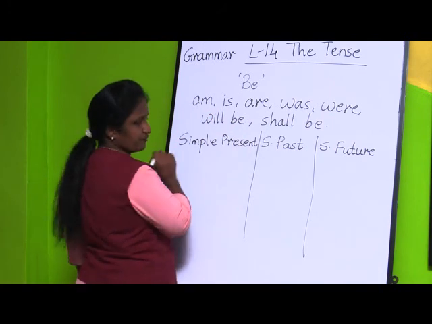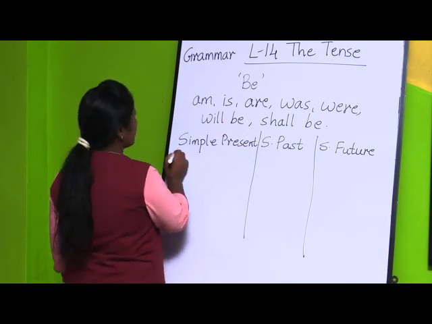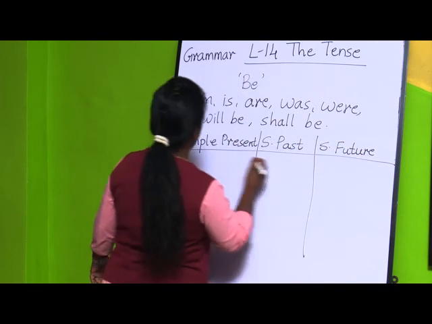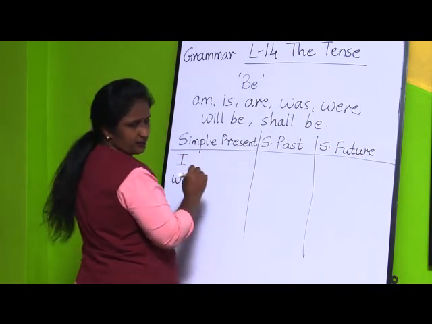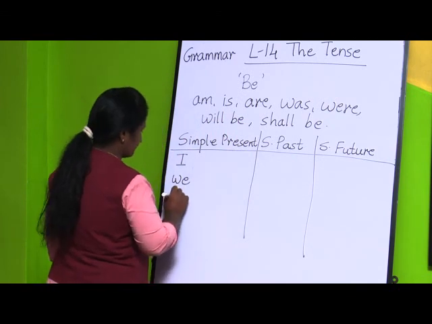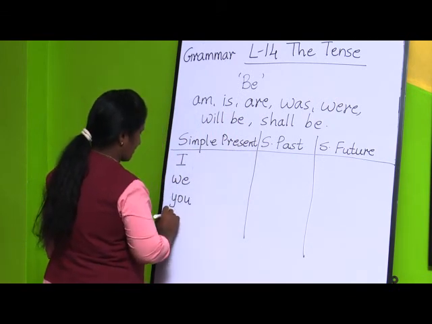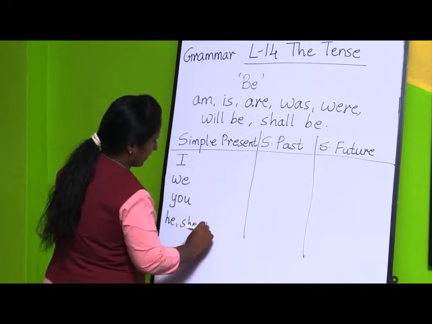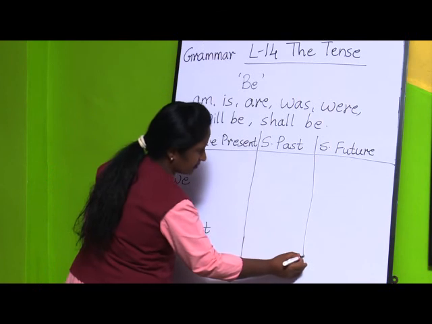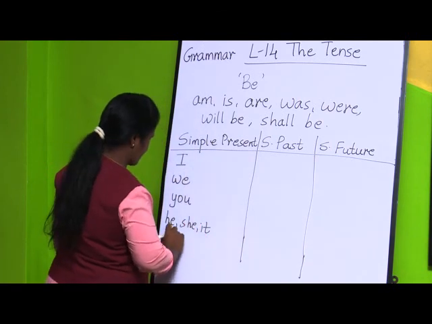So if we will see, we will take I, then we, then you, he, she, it and they.